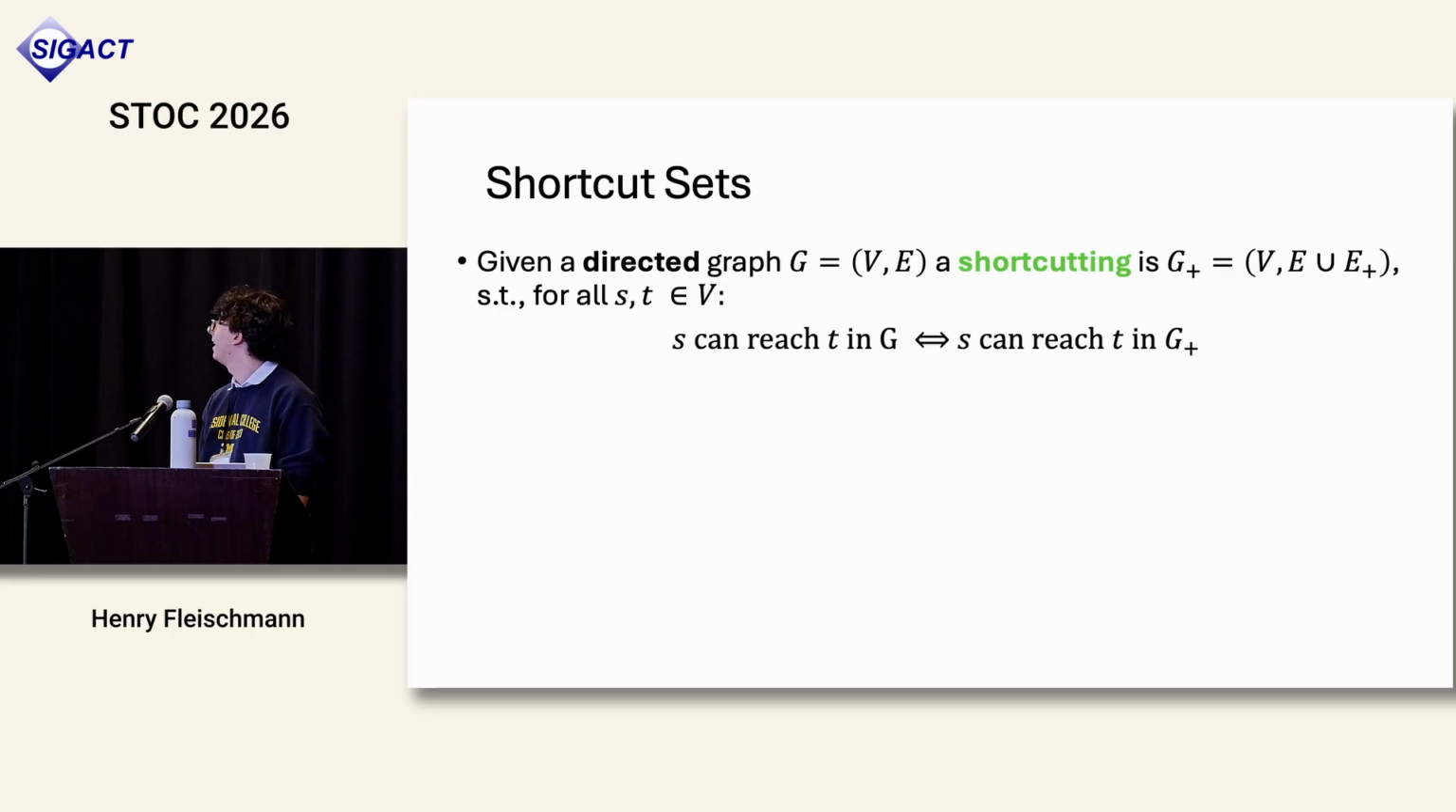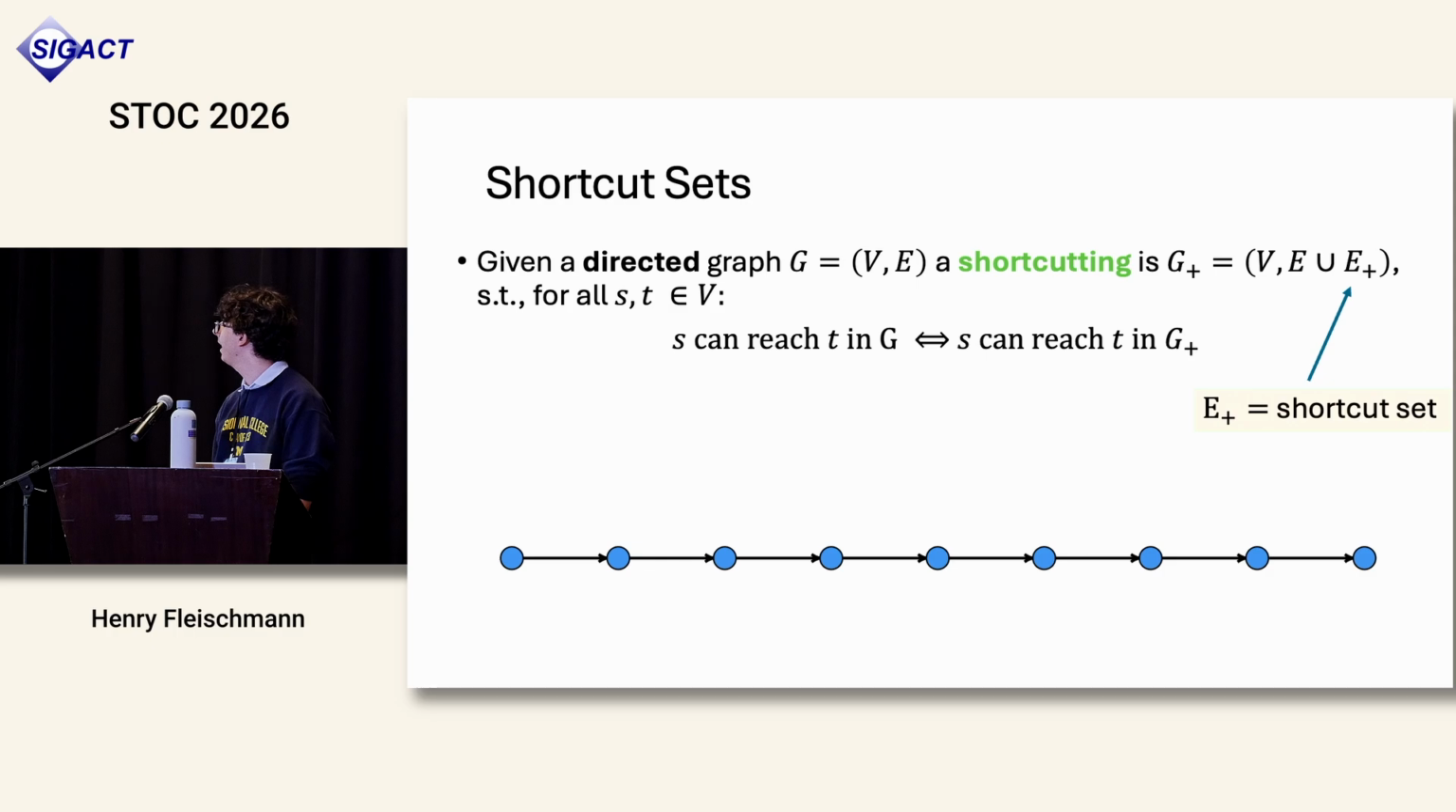So motivated by Manhattan, I can define the notion of shortcut sets. George talked about this a little bit before. So given a directed graph, a shortcutting of the graph is just an augmentation of the graph. You add some extra edges such that you preserve reachability. For all S and T vertices in the original graph, S can reach T in G if and only if S can reach T in the shortcutted graph. So essentially, you're adding edges to maybe reduce the length of the shortest paths, but you need to preserve reachability. And I call E plus the shortcut set.